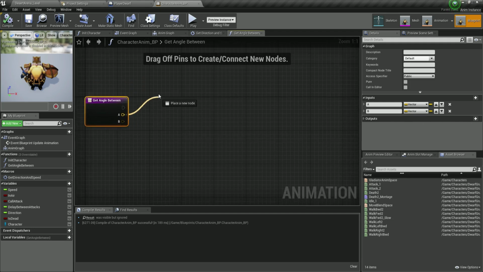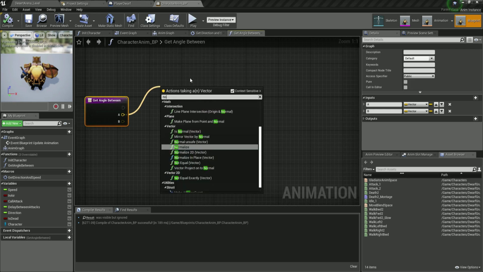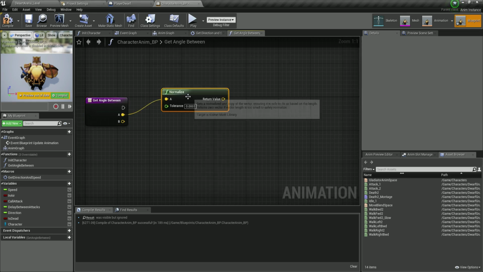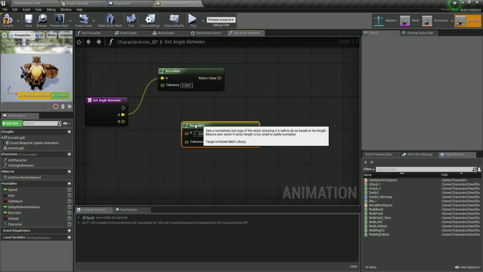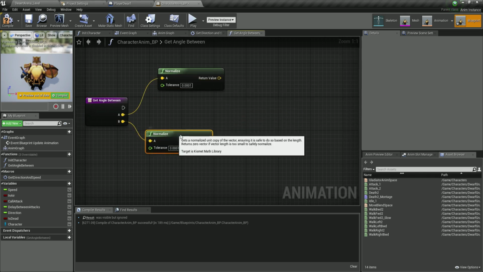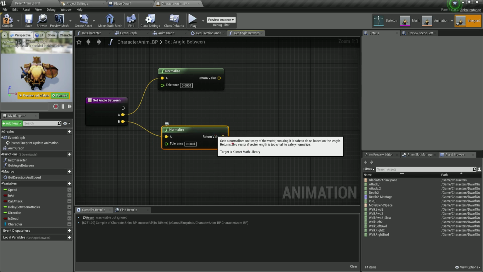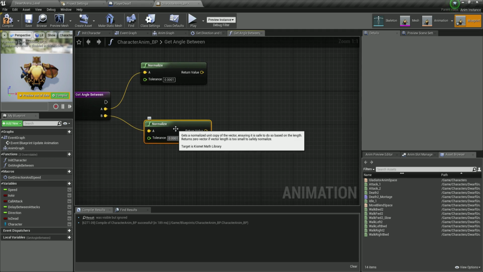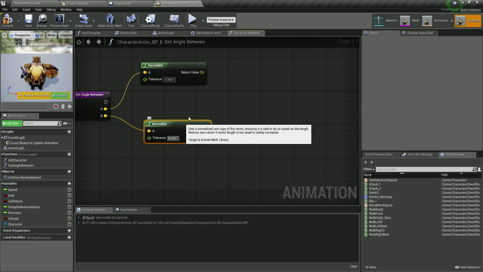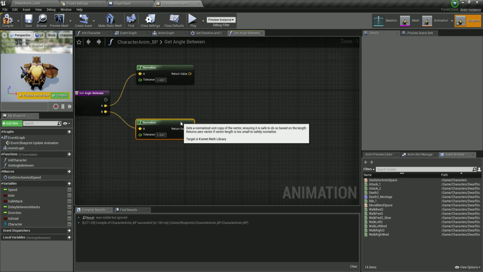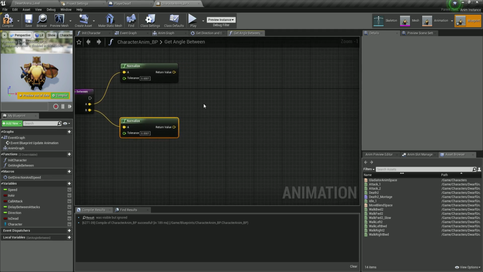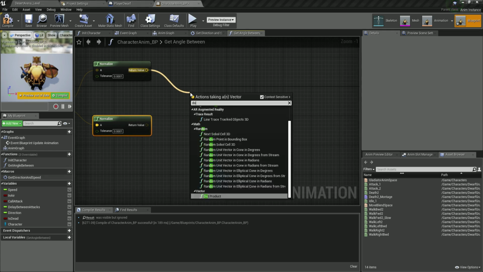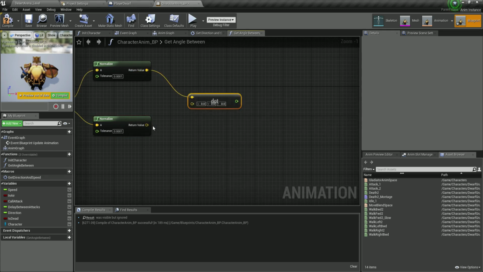So first thing, from here, I'm going to drag to A and I'm going to normalize it. So normalize the vector, there you go. Copy and paste this normalize, and I'm going to normalize this other vector as well. Normalize will basically get a normalized unit copy of the vector, ensuring it is safe to do so based on the length. It will return 0 if the vector length is too small to safely normalize. Then we are going to get the dot product from both of these.